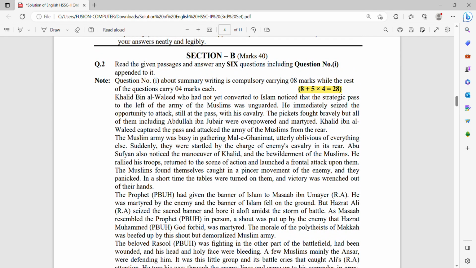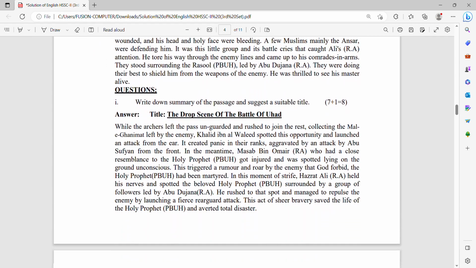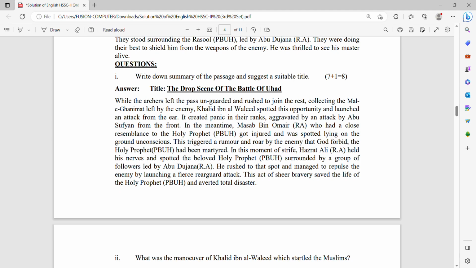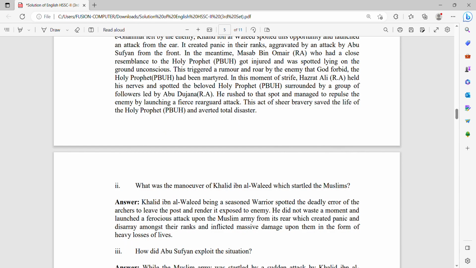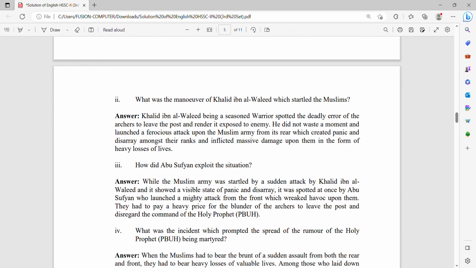You see this para is about Khalid bin Walid, may Allah be pleased with him, who had not yet converted to Islam. Notice that the strategic pass to the left of the army of the Muslims was unguarded. So your title should be the turning scene of the Battle of Uhud, and you have to summarize the above passage into one third of the original length of the passage.